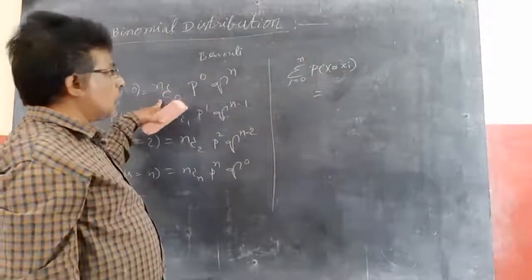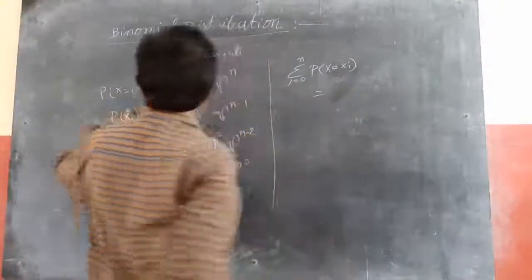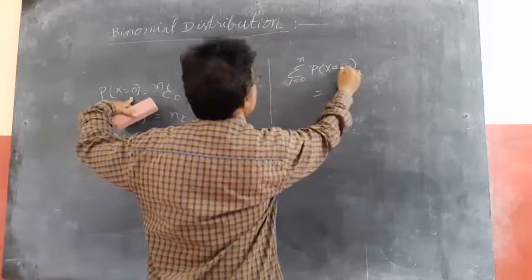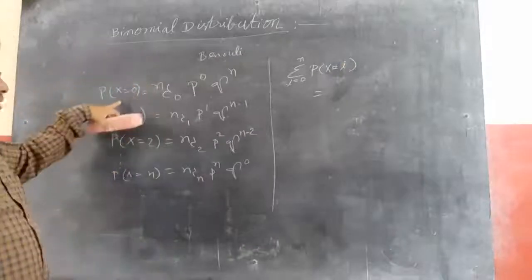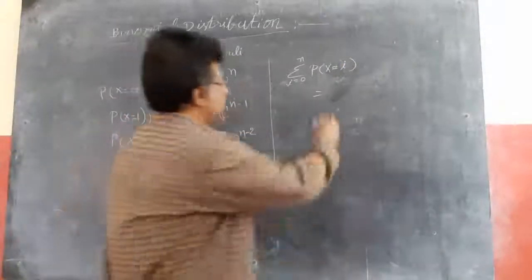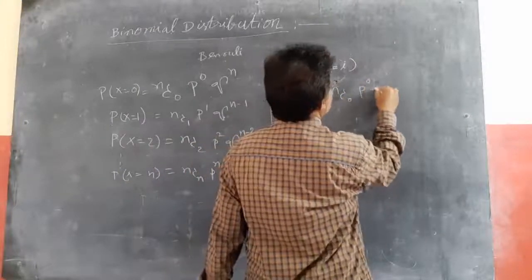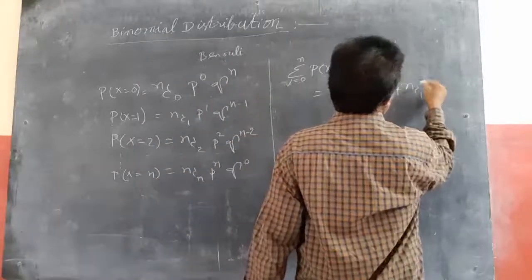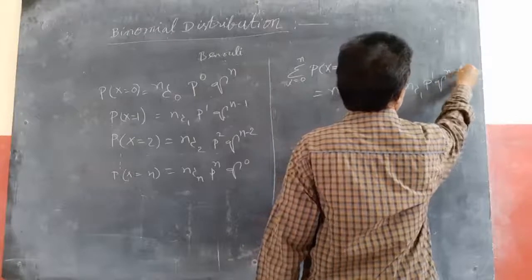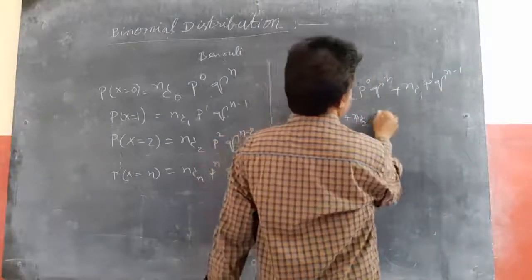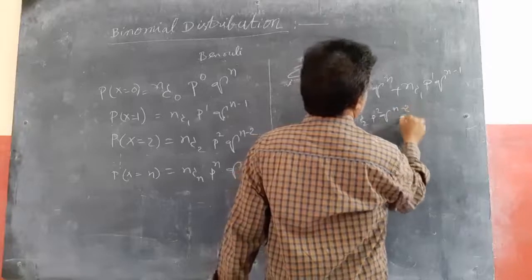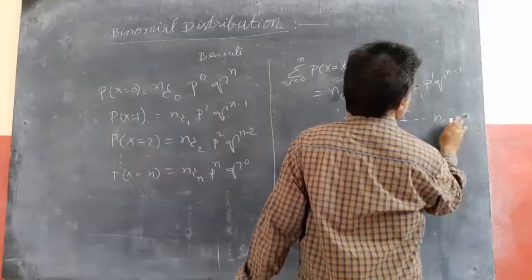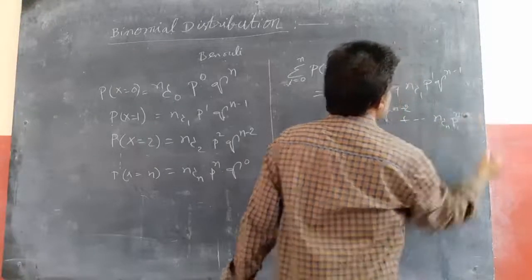Expanding: P of X equal to 0 is nC0 into p power 0 into q power n; X equal to 1 means nC1 into p power 1 into q power n minus 1; plus nC2 into p squared into q power n minus 2, and so on, till the last term nCn into q power 0 into p power n. Q power 0 need not be written, so p power n.